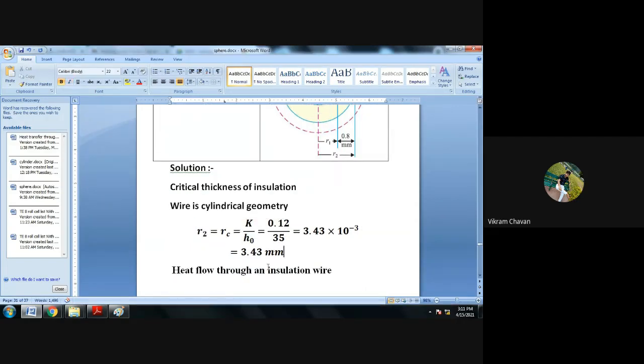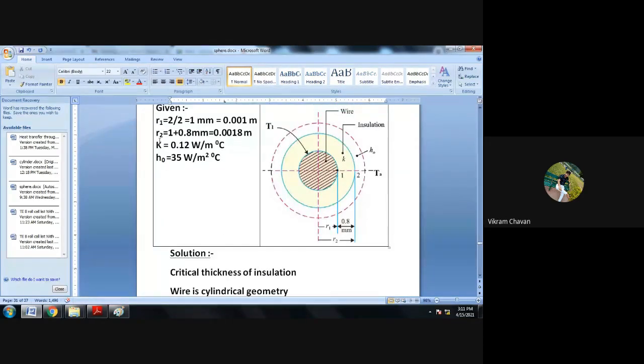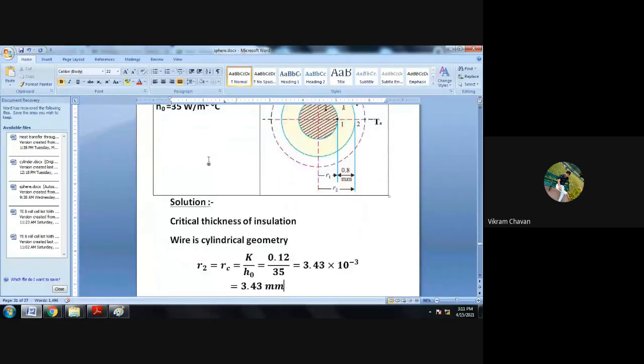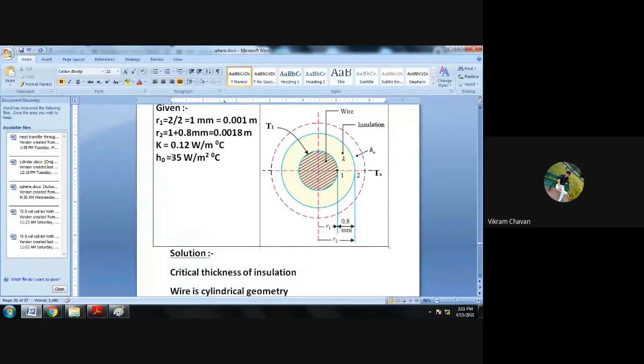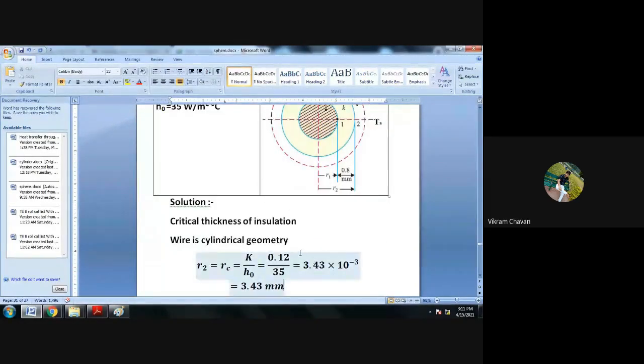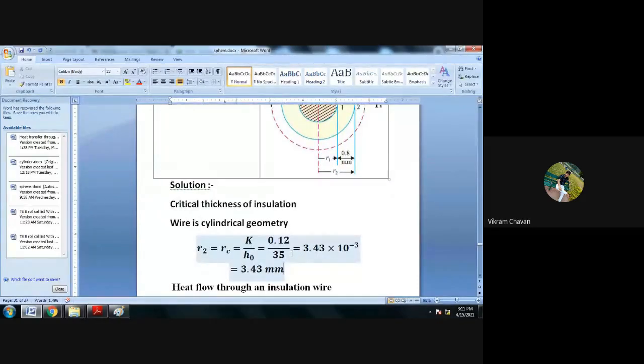R2 is equal to RC is equal to K divided by H naught is equal to, what is the value of K given? 0.12. Okay, and H naught is 35. So put up those values, 0.12 divided by 35 will get 3.43 into 10 raised to minus 3.